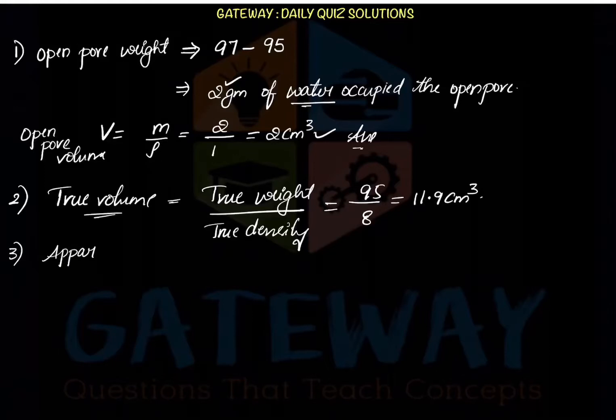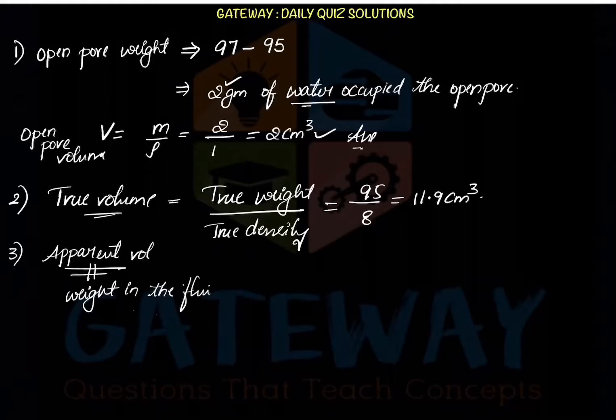And next comes our third one, apparent volume. I've already said to you the apparent volume is nothing but the volume of water displaced when this sintered product is completely submerged, nothing but completely suspended in the water. Then what amount of water will be displaced, and what amount of water will be spilled out, generally we can calculate. Before that we need to know the weight in the fluid.